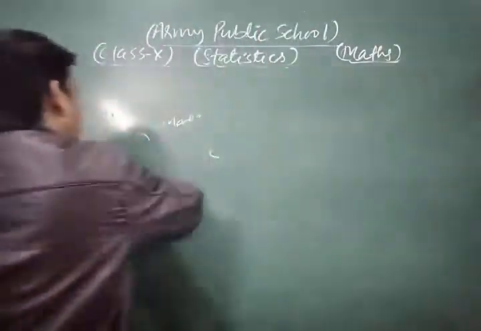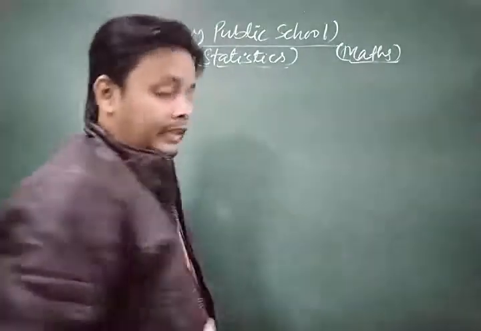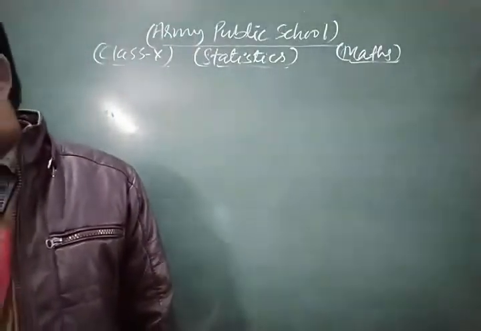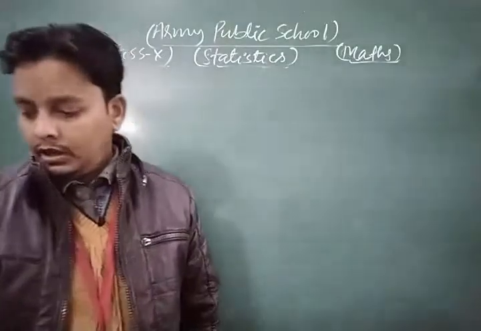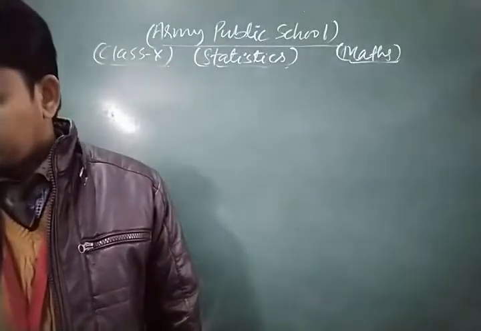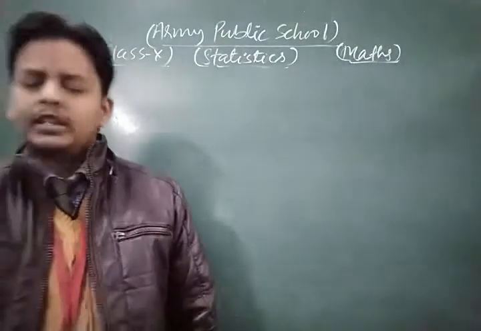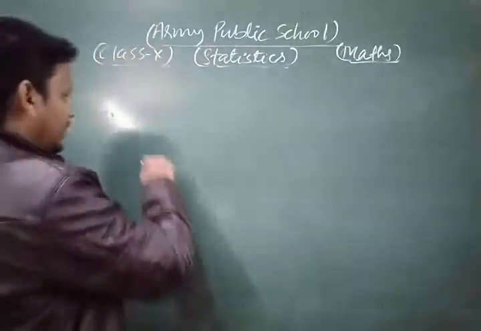Look, dear friends, the general concept of mean is this.